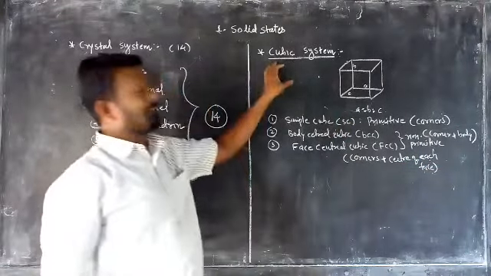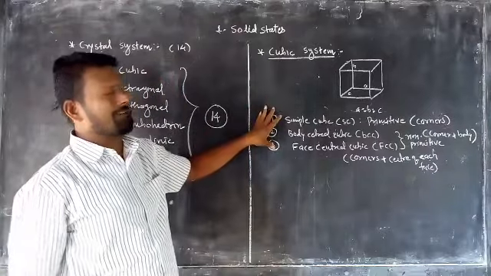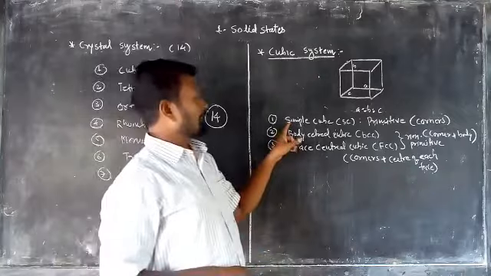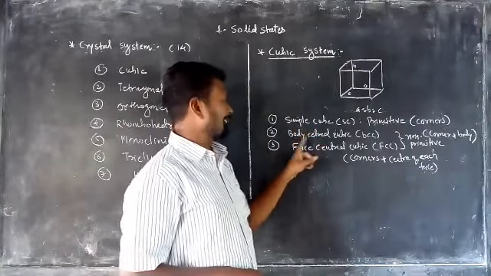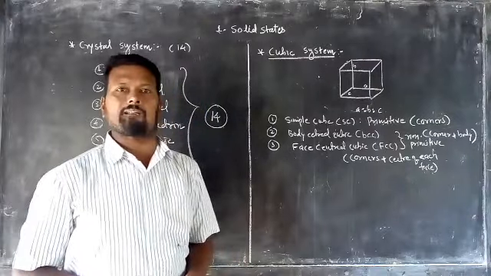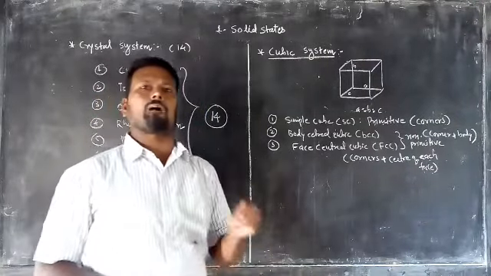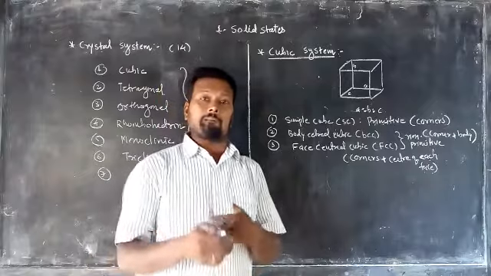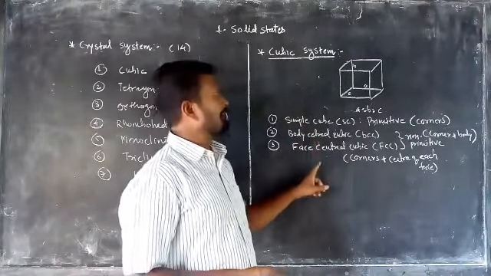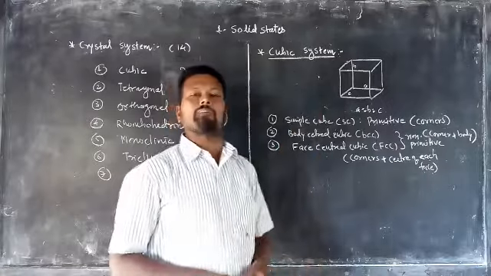So the cubic system can be classified into 2: the primitive cell and the non-primitive cell. The simple cube is the primitive; the body centered cube and the face centered cube are known as the non-primitive unit cell. Now we are going to calculate how many particles are present in a simple cube, the body centered cube and the face centered cube in the cubic crystal.